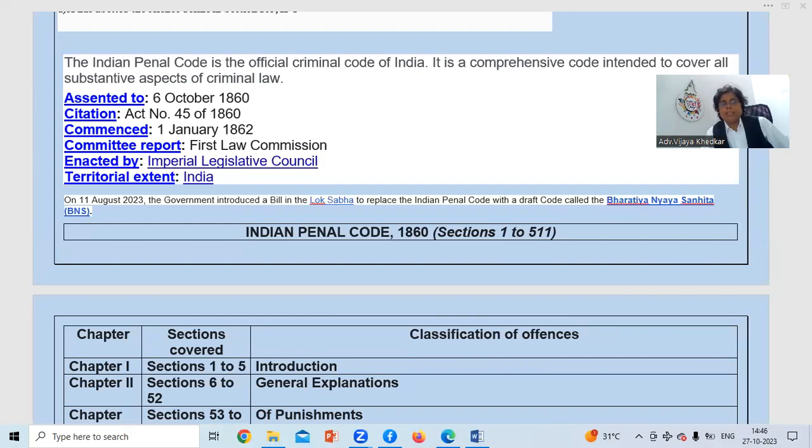Hello friends, for AIB 18, we have to concentrate more on IPC as it has a weightage of 10 marks. Like all the other videos, we are concentrating on whichever subject, whichever act has more weightage, so that we get all the marks.